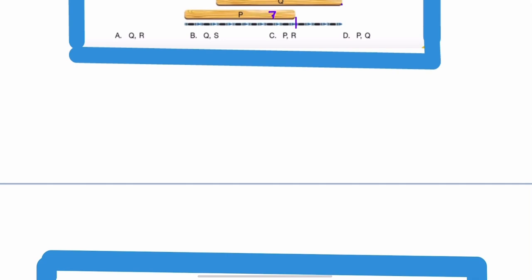Then the Q stick. We count it: 1, 2, 3, 4, 5, 6, 7, 8. It is 8 boxes long. And this R stands from here to here: 1, 2, 3, 4, 5, 6, 7. So this is 7. And the S stick starts from here and goes up to here: 1, 2, 3, 4, 5, 6. So the shortest is S and the longest is Q. So Q and S, this is option B.